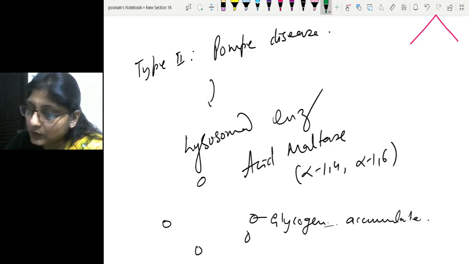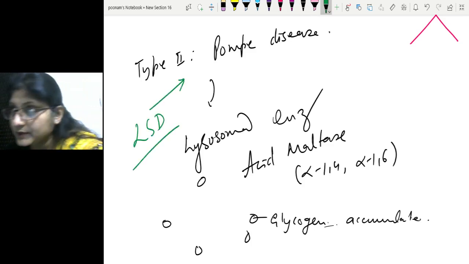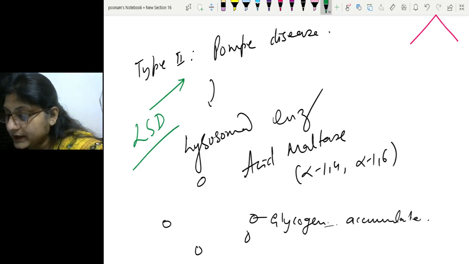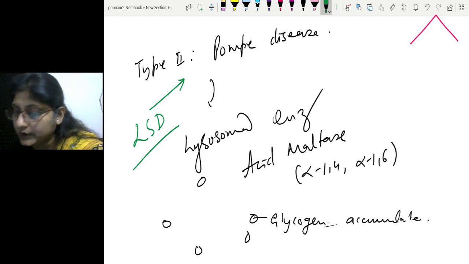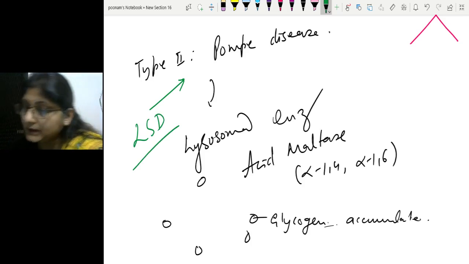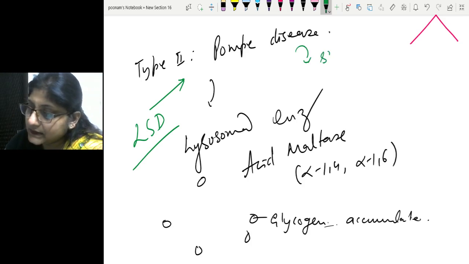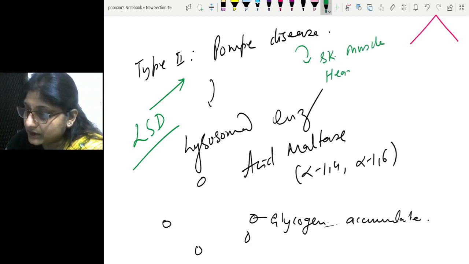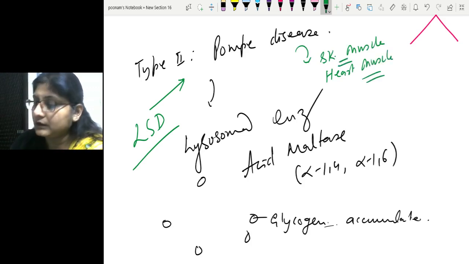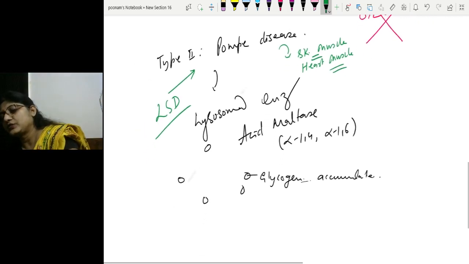Pompe disease is the only glycogen storage disorder which is a lysosomal storage disorder. All other glycogen storage disorders are not lysosomal storage disorders, where the accumulation is not in the lysosome. Now in Pompe disease, you must understand the liver is spared, but the skeletal muscle and the heart muscle are involved, resulting in features like cardiomyopathy, heart failure and muscle dystrophy.